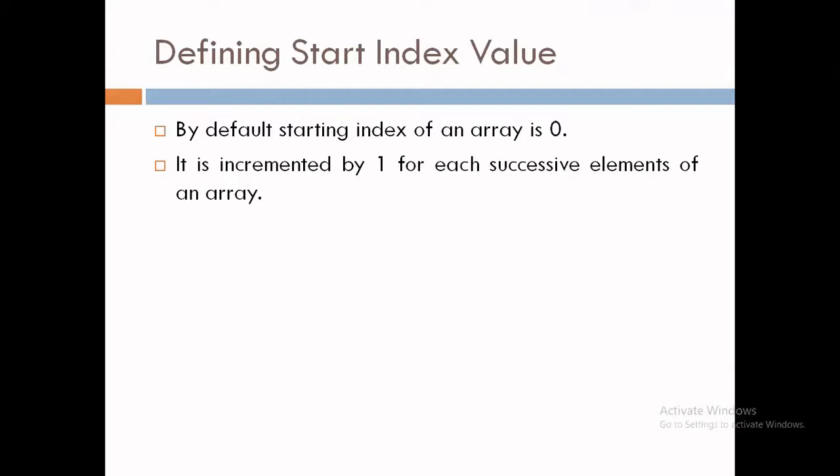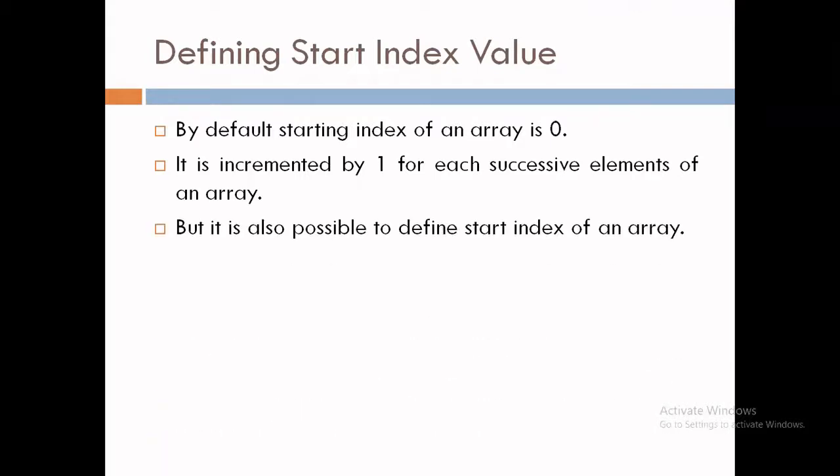It means whenever we are storing an element inside an array, for the first element the index is 0. For the next element, it is incremented by 1, so it becomes 1. For the next element, that is 2. For the next element, that is 3, and so on. But it is also possible to define a starting index of an array. It means we can also define a starting number of an index.